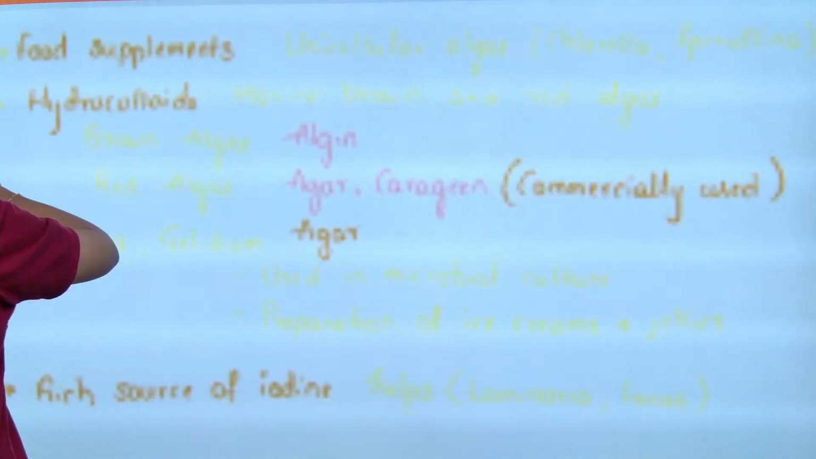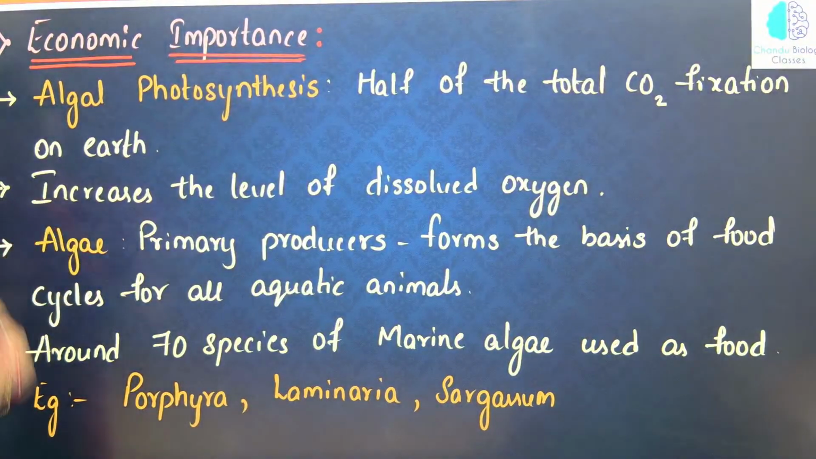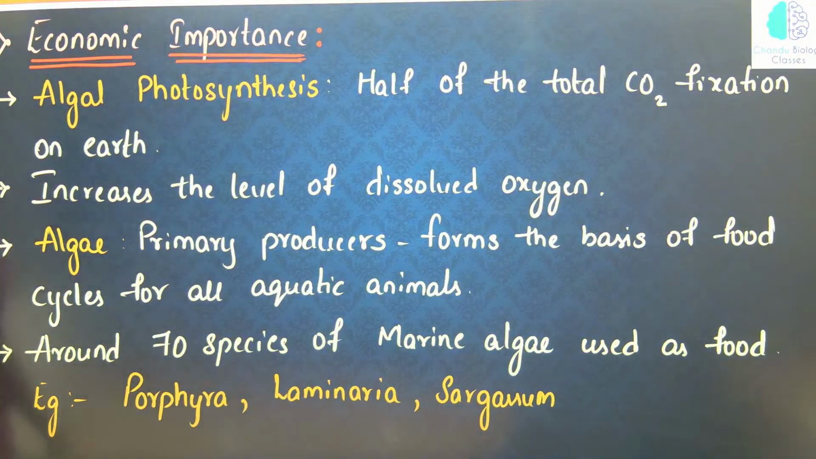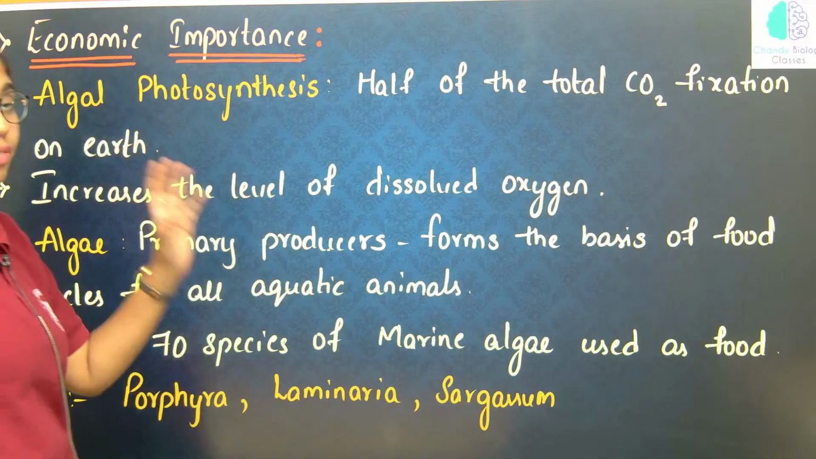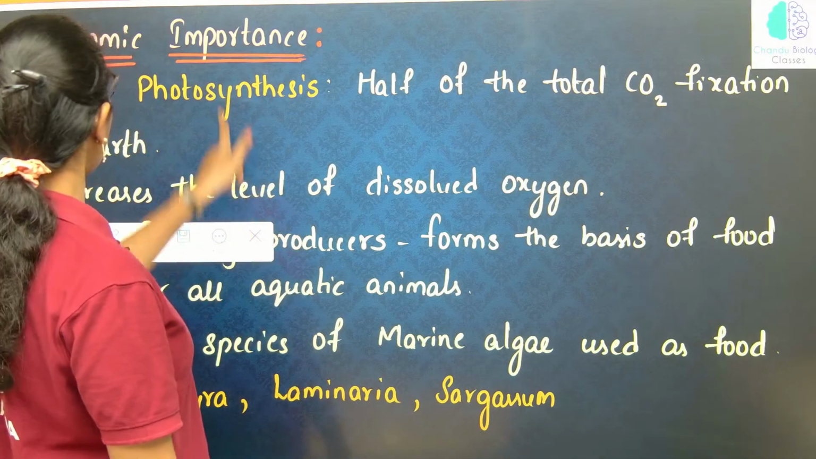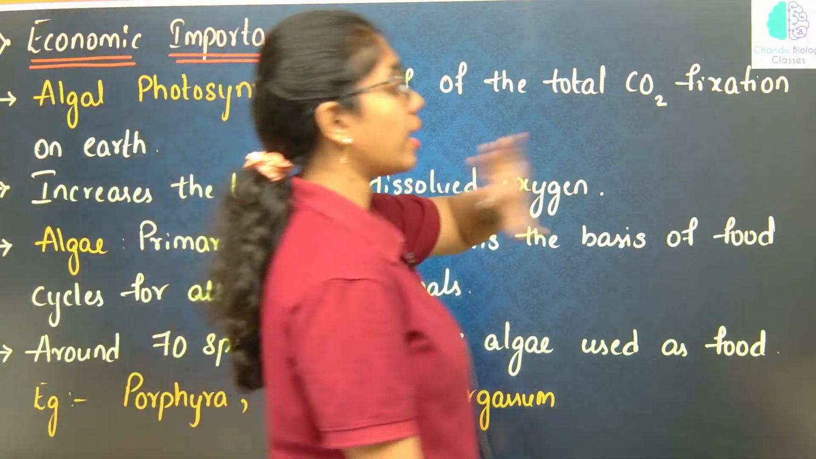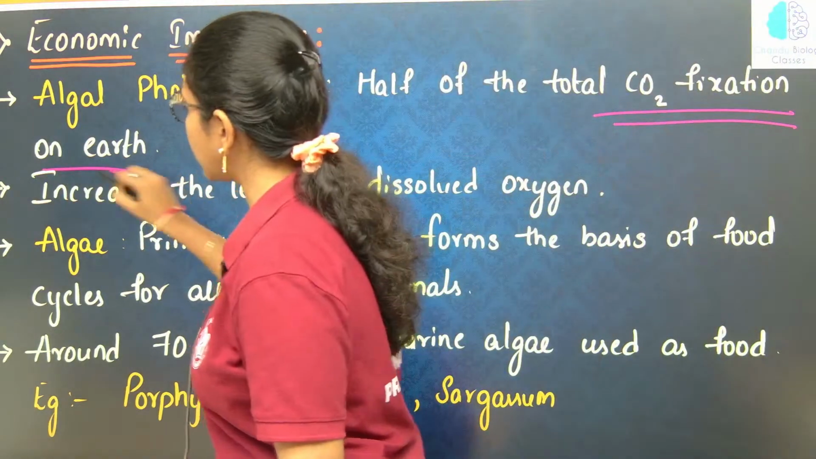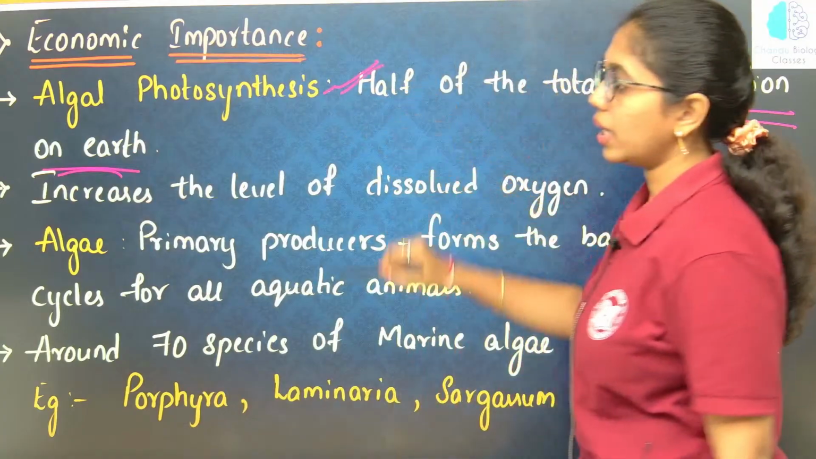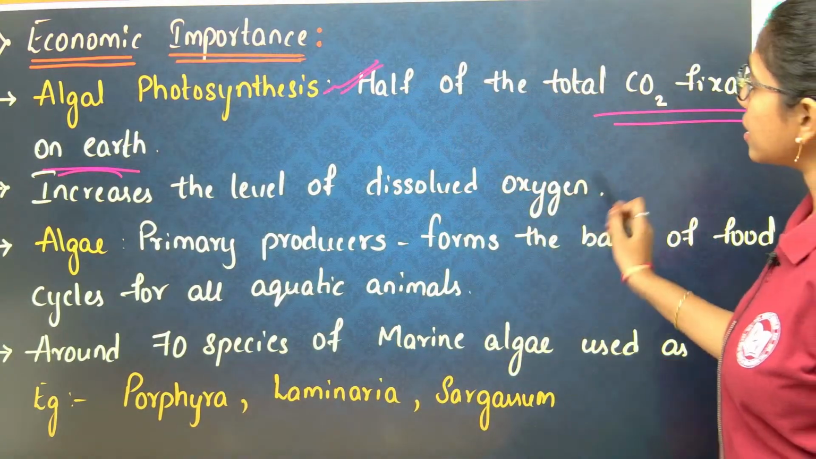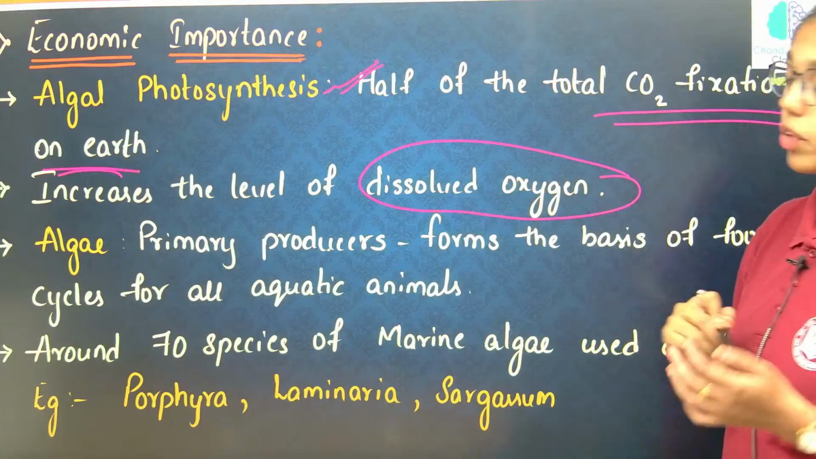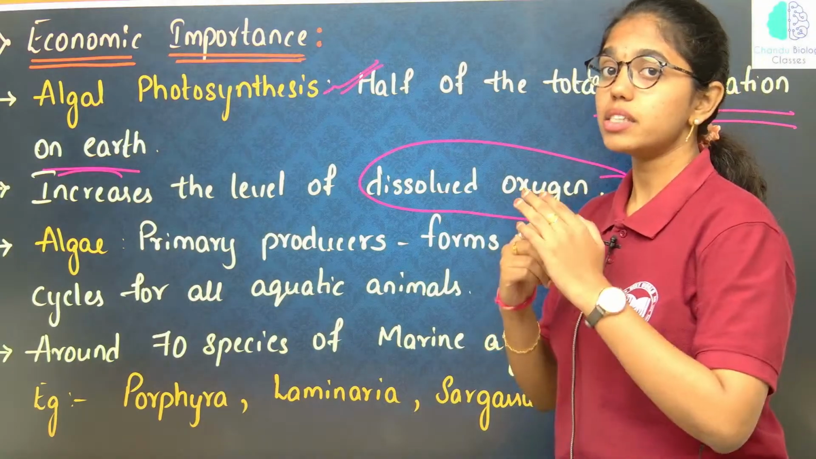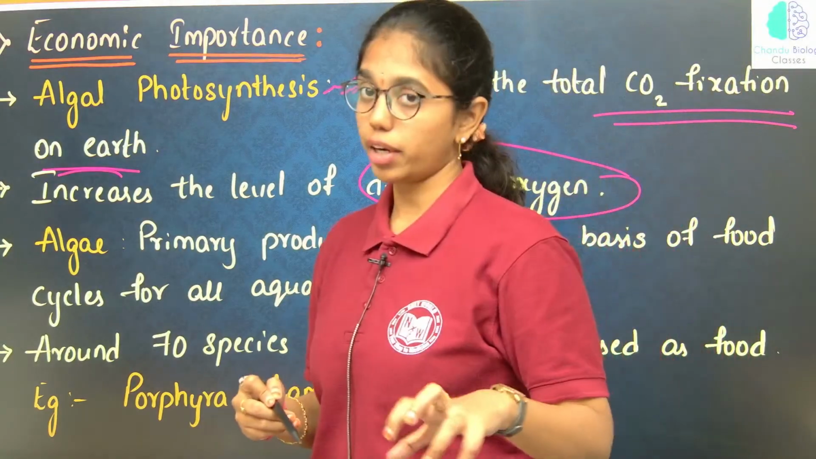Economic importance of algae. Algal photosynthesis fixes half of the total carbon dioxide fixation on earth. Half of the total carbon dioxide fixation on earth is conducted by algae only, and this increases the level of dissolved oxygen. Algae always increase the level of dissolved oxygen in water bodies.